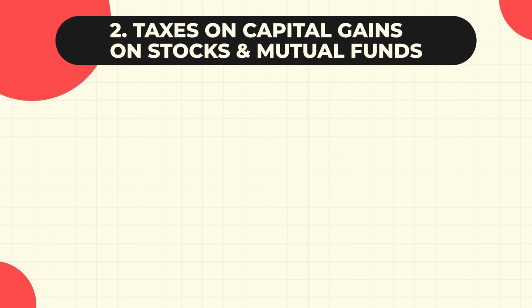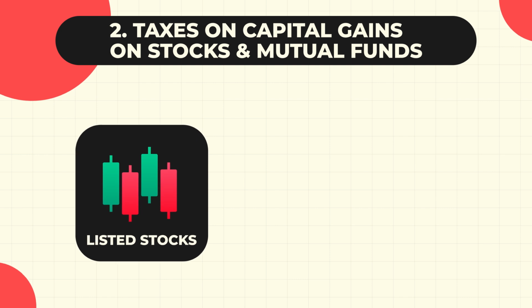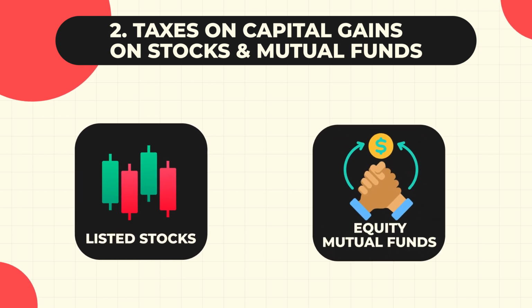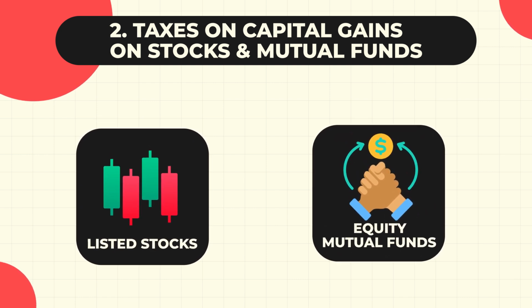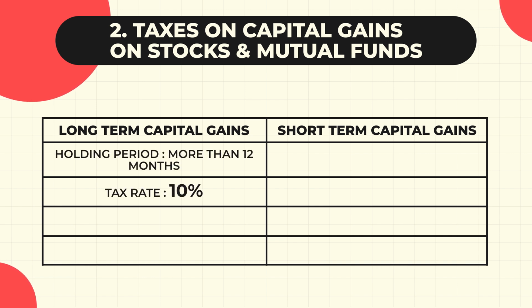The taxation rules are the same for listed stocks, which means stocks that trade on the stock exchange, and for equity mutual funds, which are mutual funds that primarily invest in stocks. Firstly, the taxation on capital gains, that is, the profit booked by selling the stocks or the equity-oriented mutual funds, depends on your holding period. If you hold the listed stocks or equity mutual funds for the long term, which means more than 12 months, a long-term capital gains tax of 10% will be applied.